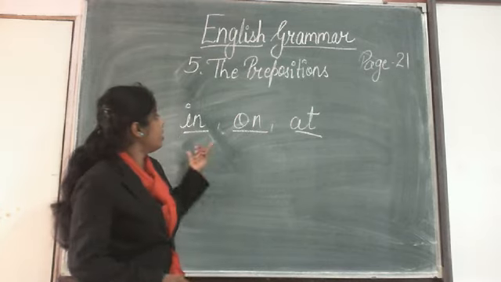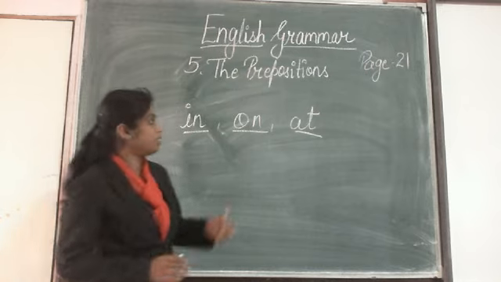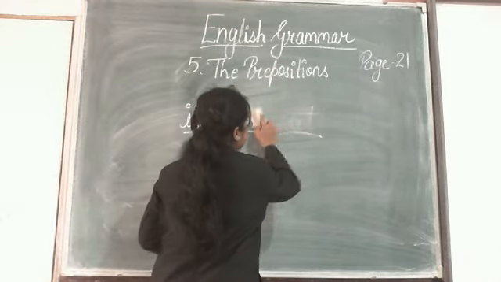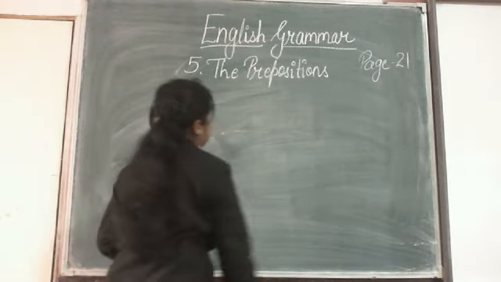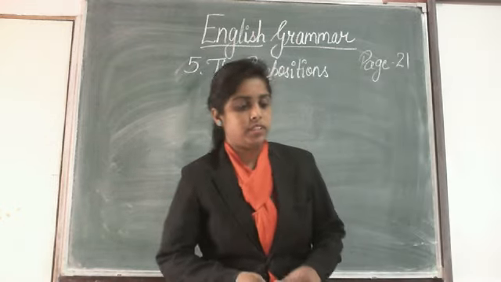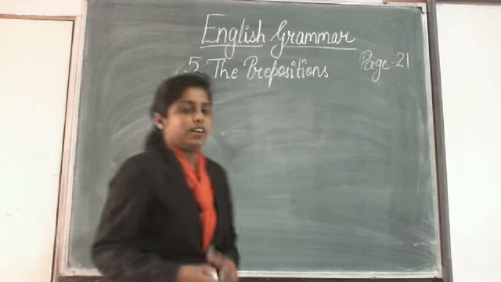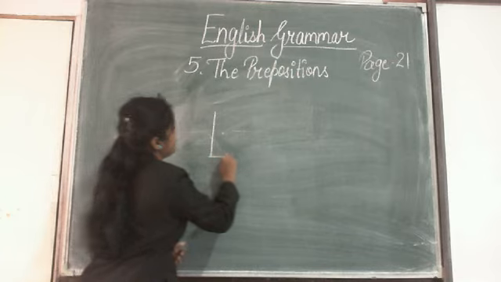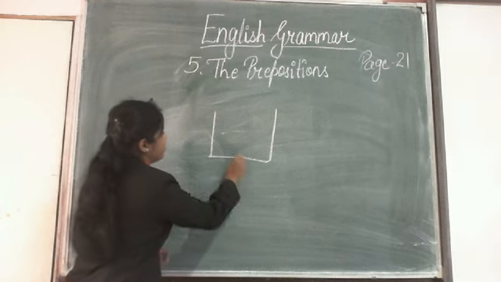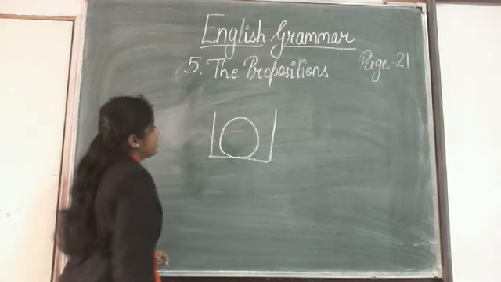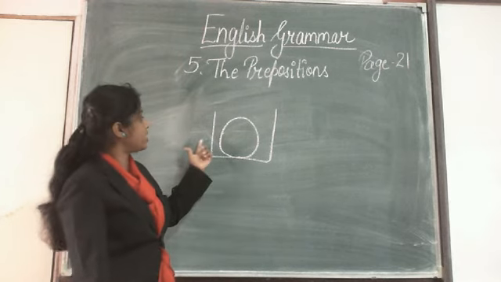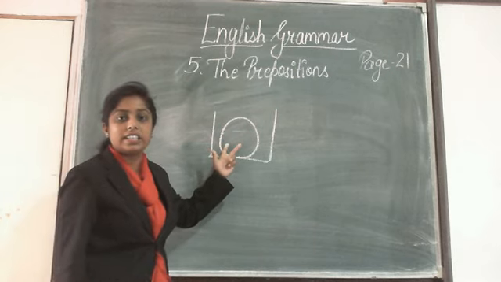Okay? So let me start with the preposition in. In the most basic way, for example, this is a box. I have kept the ball inside it. So, what sentence can I make, or what relation can I show of these two things?